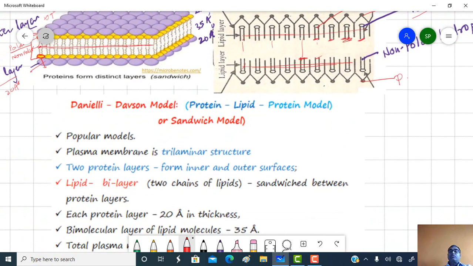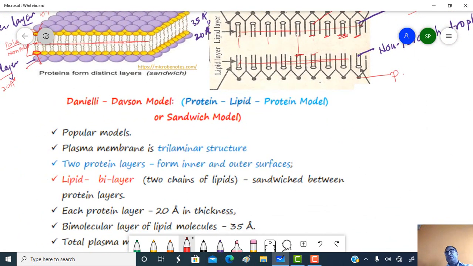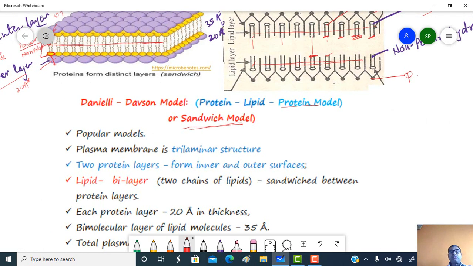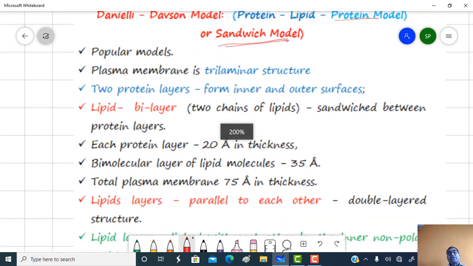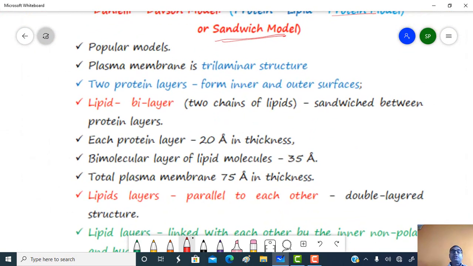So the Danielli-Davson model is also called the protein-lipid-protein model or the sandwich model. Why is it called a sandwich model? Because here the lipid layers are sandwiched between the protein layers. This is one of the most popular models of the plasma membrane, and according to this, the plasma membrane is a trilaminar or tri-layered structure.